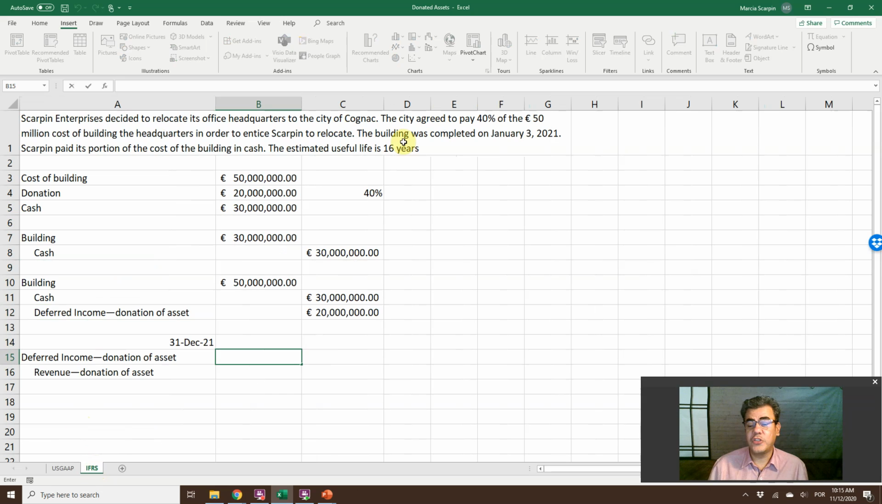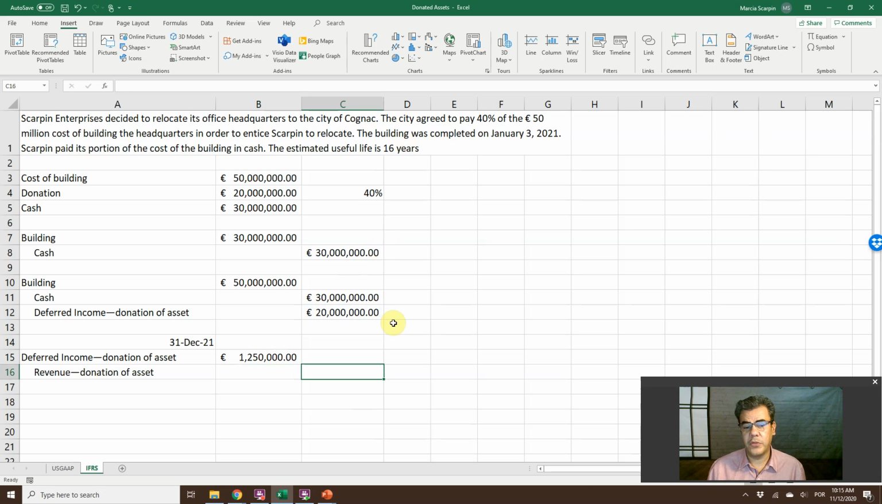Based on useful life, 16 years. So we are, under a lot of quotes here, amortizing this deferred income. So 20 million divided by 16, 1 million and a quarter, so $1,250,000. We debit deferred income. We are reducing this number here, and then after 16 years, this deferred income will be nothing, will be closed, and revenue donation of asset.